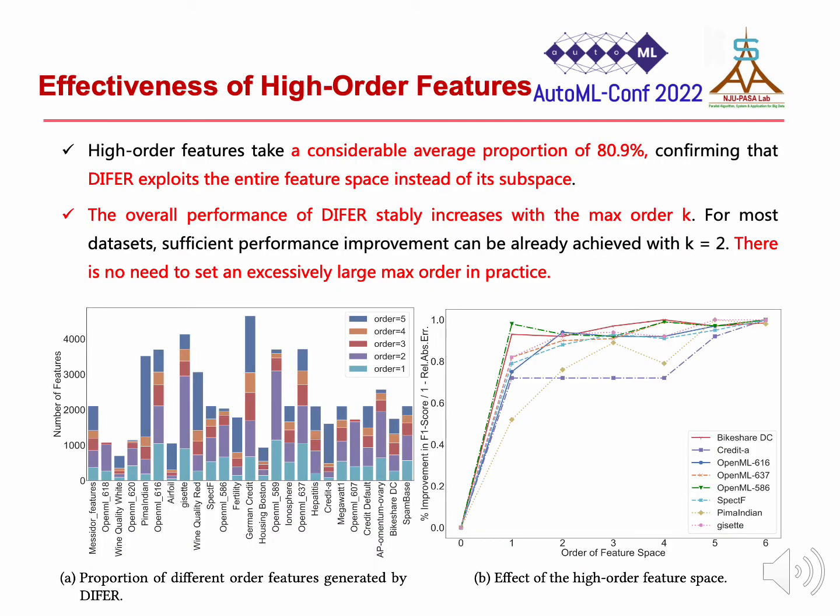Moreover, we conducted 2 experiments to evaluate DIFER's ability to explore the high-order feature space. The left figure shows the number of features of each order generated by DIFER. High-order features take a considerable average proportion of 80.9%, confirming that DIFER explores the entire feature space instead of its subspace. In the right figure, the overall performance of DIFER stably increases with the max order k. For most datasets, sufficient performance improvement can already be achieved with a max order of 2. There is no need to set an excessively large max order in practice.